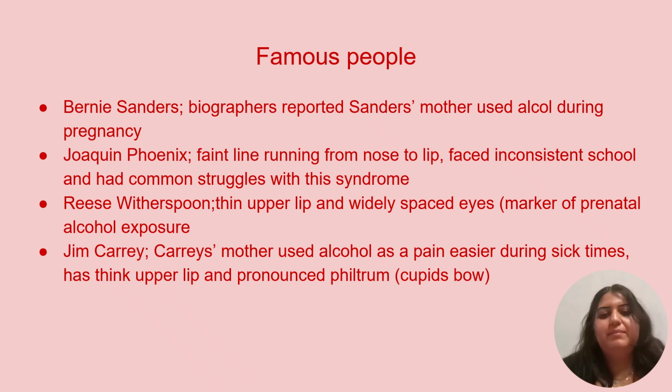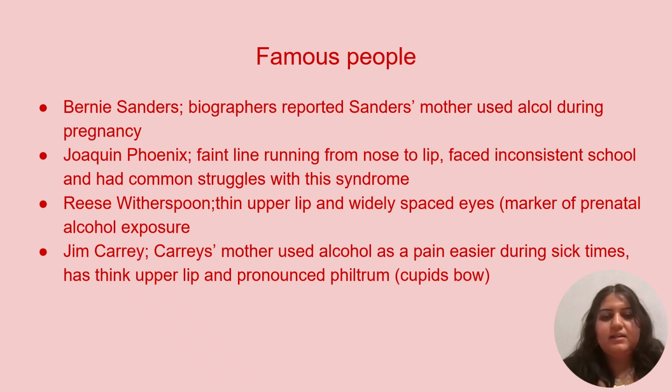Now we're going to talk about famous people that do have this syndrome. Some famous people with this defect would include Bernie Sanders, Joaquin Phoenix, Reese Witherspoon, and Jim Carrey. Bernie Sanders has a narrow set of eyes and a flat philtrum, which is the Cupid's bow, and has verbal outbursts. Biographers have reported that Sanders' mother struggled with alcohol misuse before and during the pregnancy. This contributed to his lifelong battles with impulse control and social nuisance.